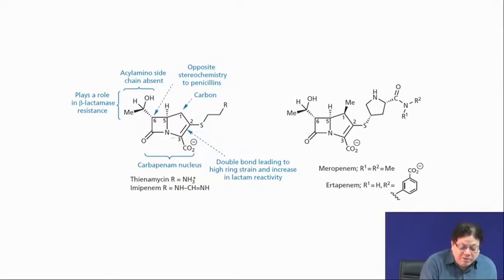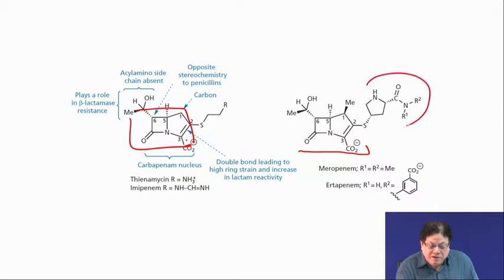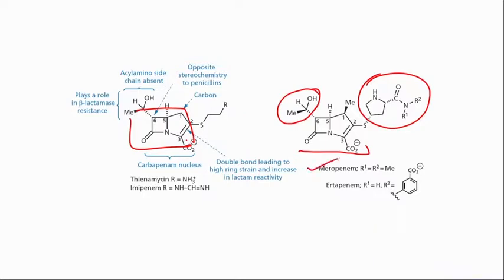It is a carbapenem because it has a double bond. Carbapenem antibiotics have a different heterocyclic ring here, and in the side chain it is always a hydroxy methyl group. So, there are drugs called meropenem, ertapenem, all depending on this R2, R1.